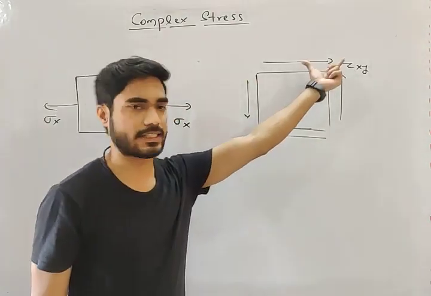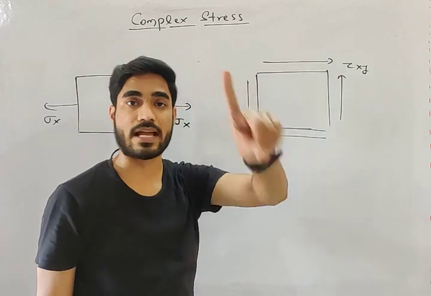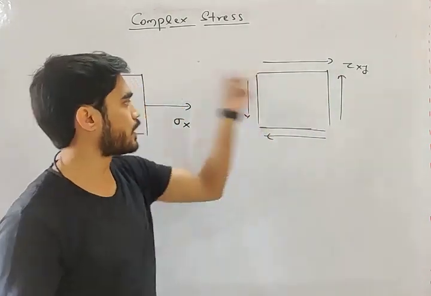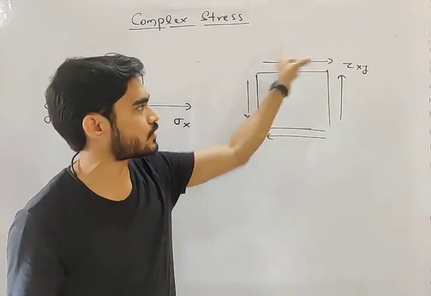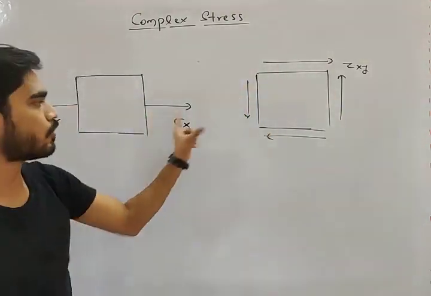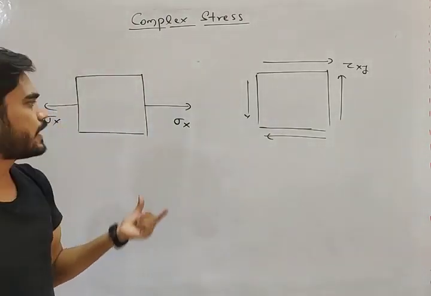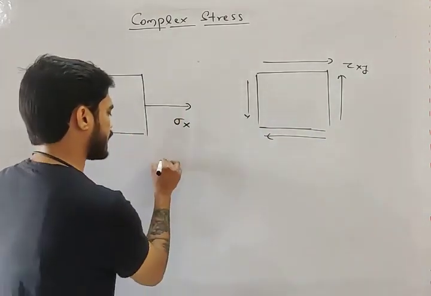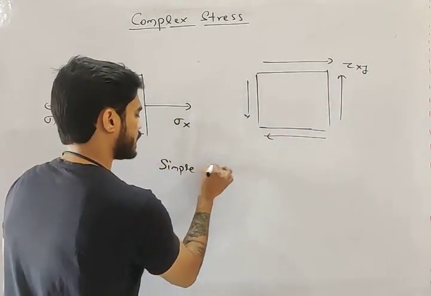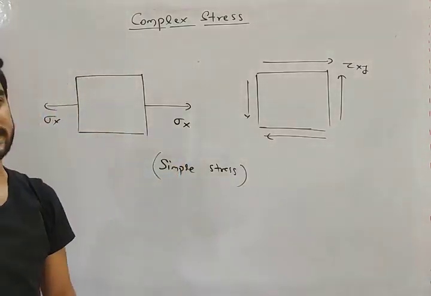This notation that we are using, we have already covered it in the general state of stress lecture 2, my friends. So if you want to understand them after this lecture ends, go to lecture 2, general state of stress. You will understand everything. So if a body is only subjected to one sigma or one tau, then this condition is known as simple stress condition.